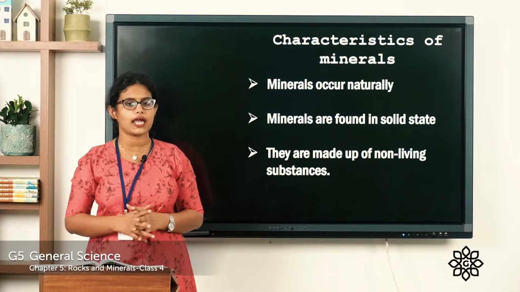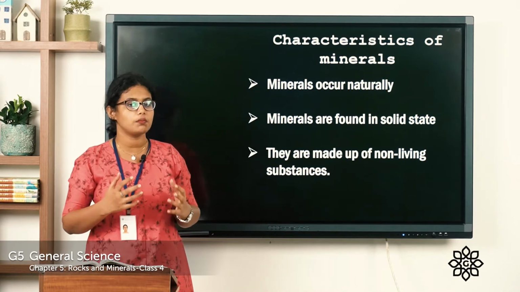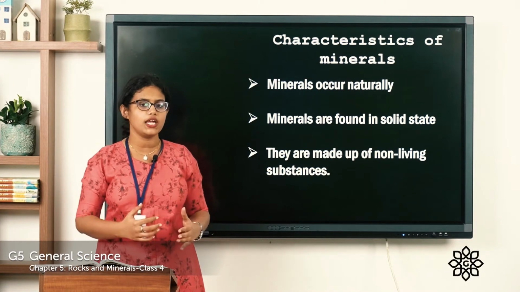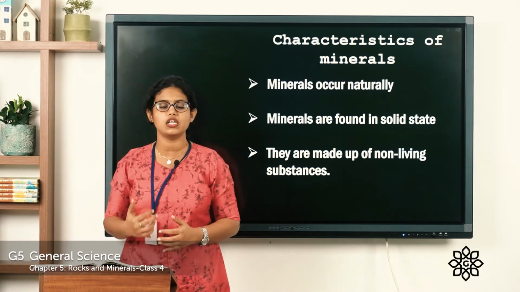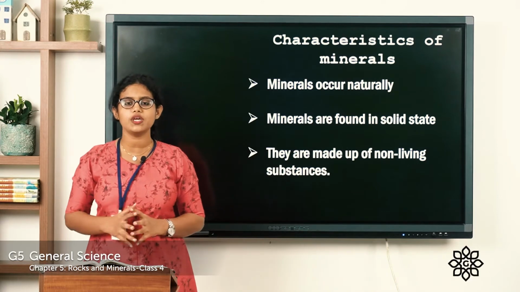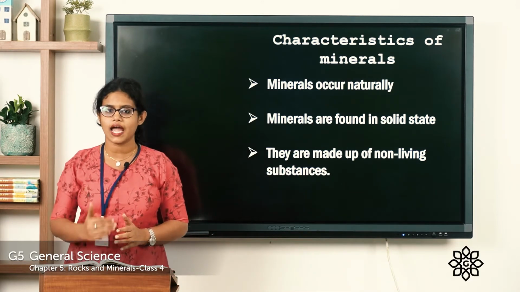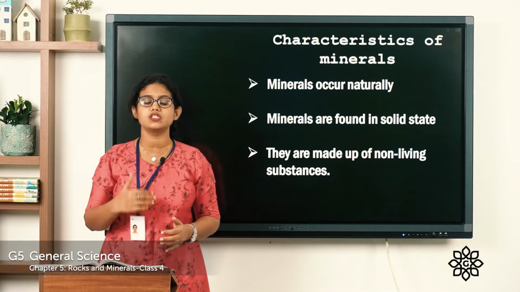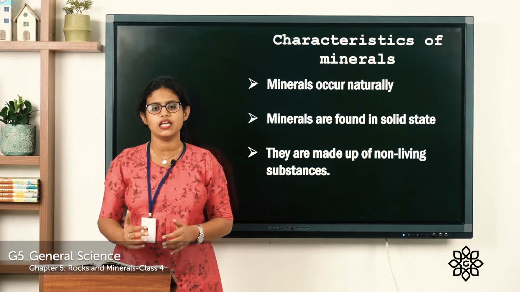What is the next characteristic of minerals? The third one is that they are made up of non-living substances, which means these minerals are natural and they are not made from plants, animals, human beings or any living things.